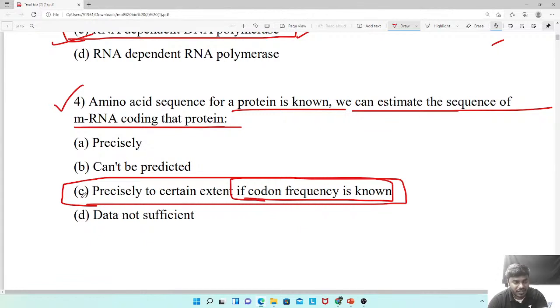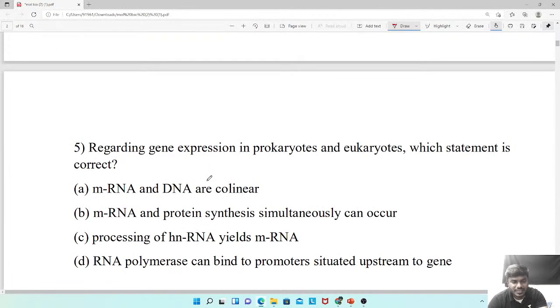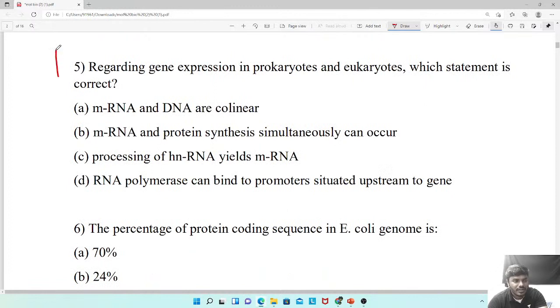That is what exactly, friends, we will be calling it as what? Option C. Okay, that's okay, fine. That is actually a kind of logical question. Think and answer this question. Question number 5. Very logical.